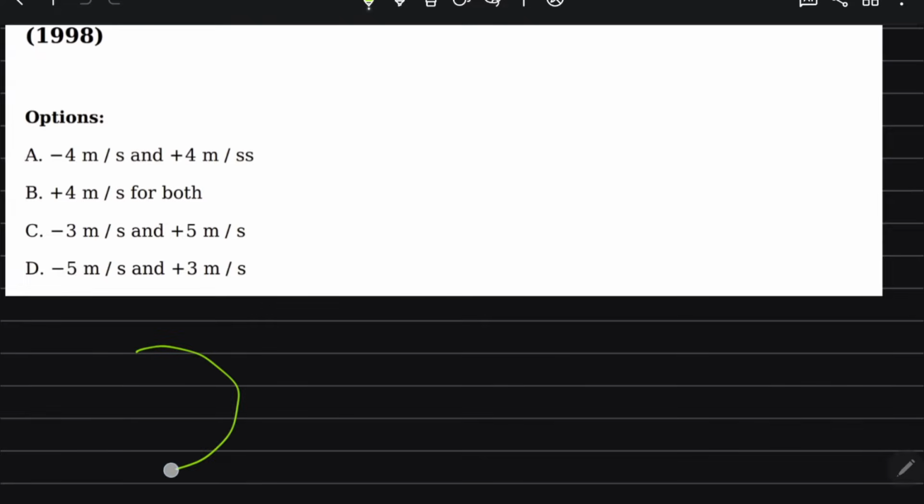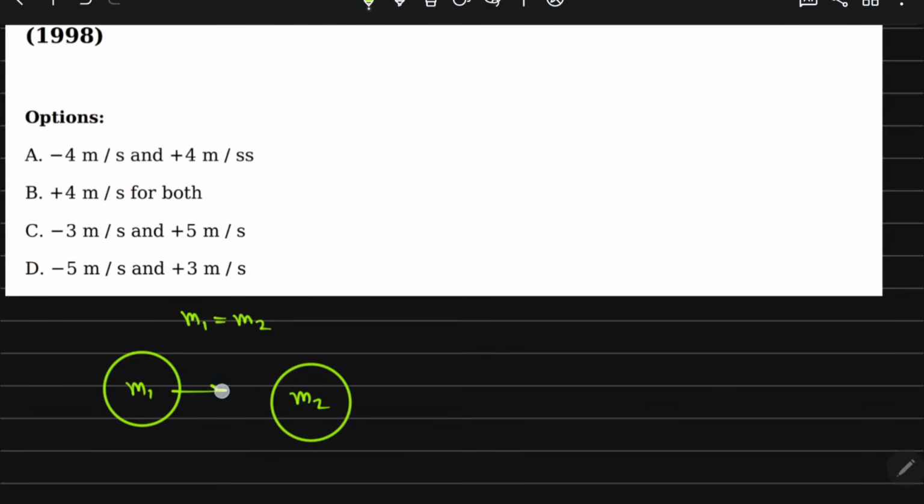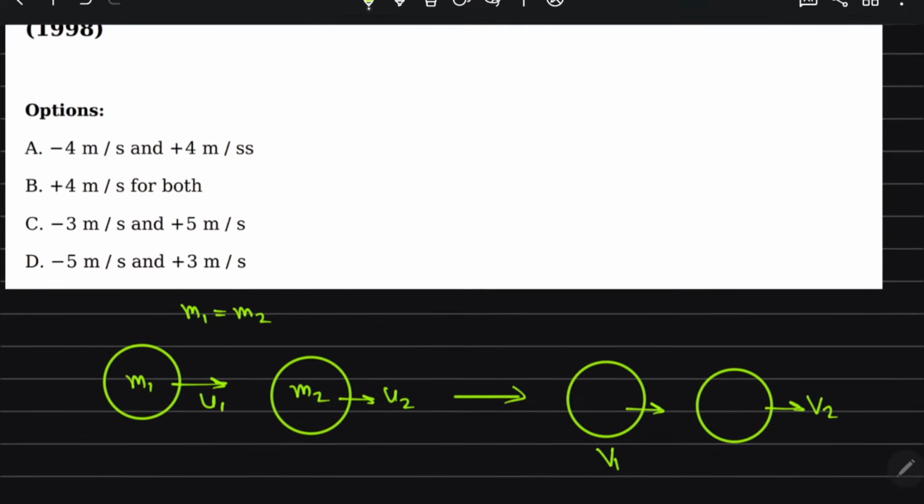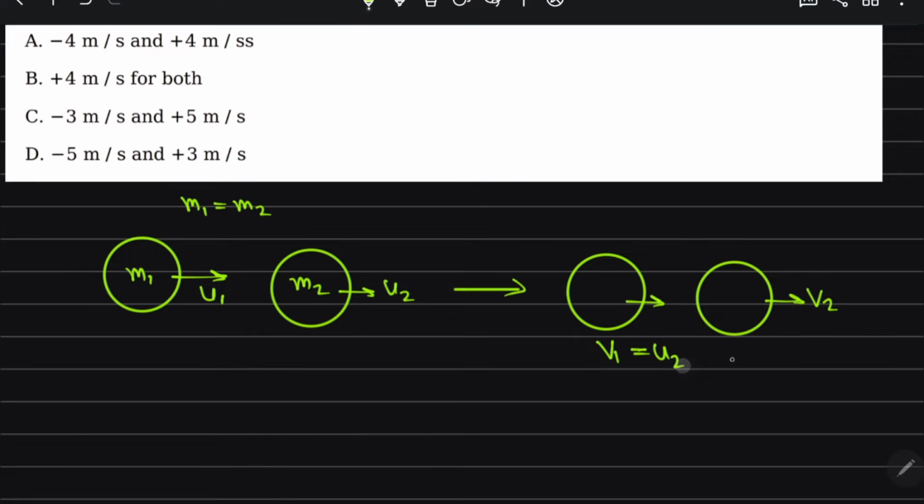So this is a special case in elastic collision. If two bodies have equal masses, this is m1 and this is m2, and suppose m1 is moving with u1 and m2 is moving with u2. After the collision, this has a velocity say v1 and this has a velocity v2. So the velocities are going to be exchanged: v1 becomes u2 and v2 becomes u1. Getting my point?